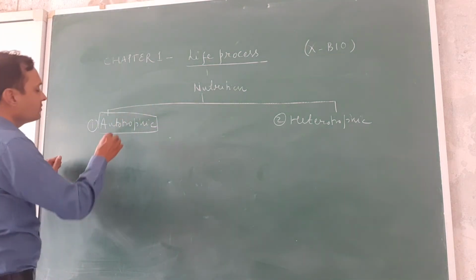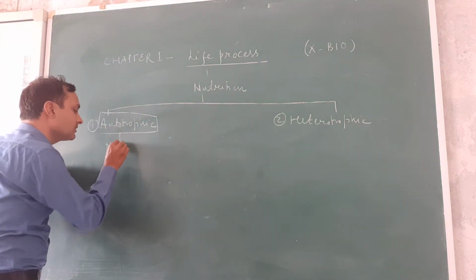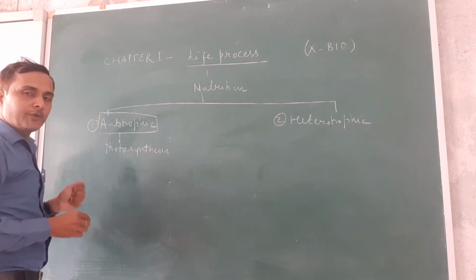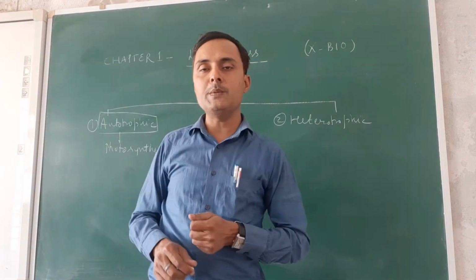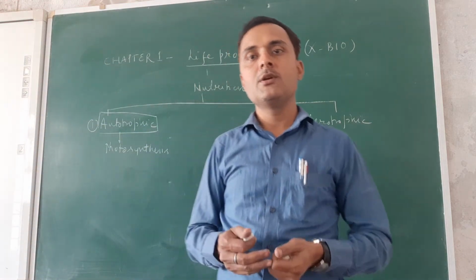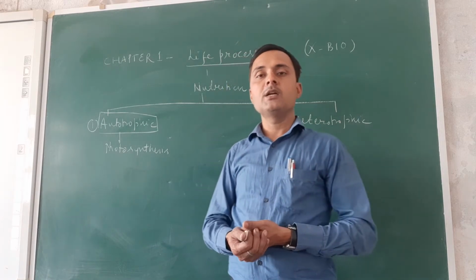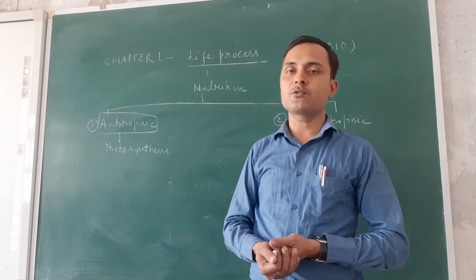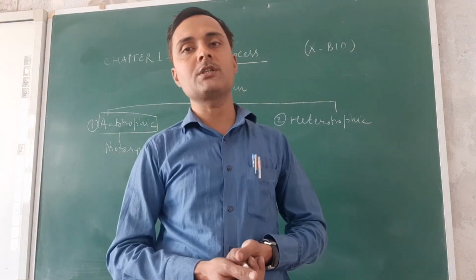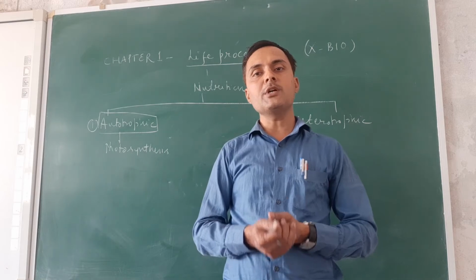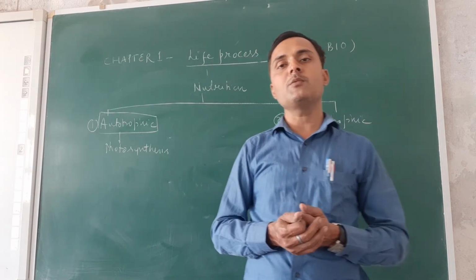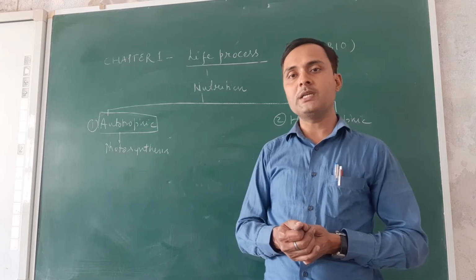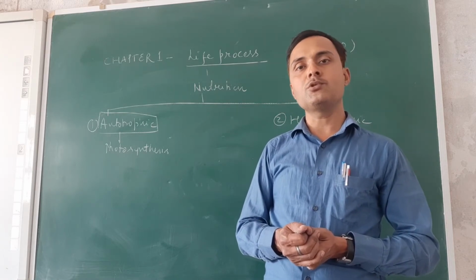Autotrophic nutrition is also known as photosynthesis. So what is autotrophic nutrition? The mode of nutrition in which the living organism is able to synthesize its own food from atmospheric carbon dioxide and water in the presence of sunlight and chlorophyll is called autotrophic nutrition or photosynthesis.